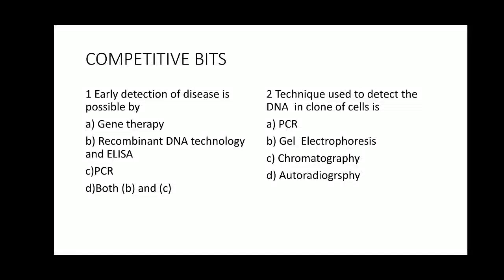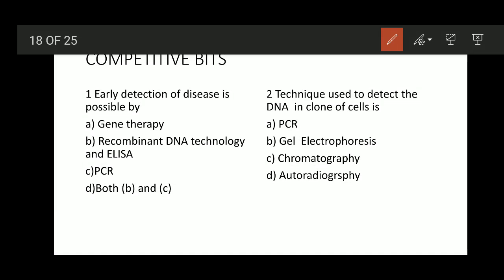So option D, both B and C. Yes, option D, D for dog, that is last option, both B and C, that is recombinant DNA technology and ELISA and PCR. These two are the techniques that are used for early detection of disease or early diagnosis of a disease which is required for efficient treatment. So option D is the right answer for question number 1.